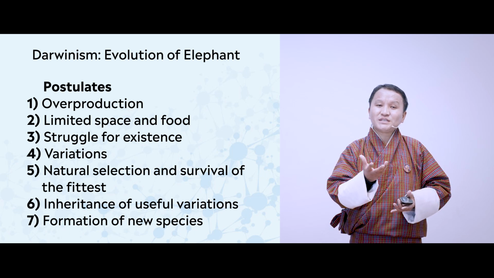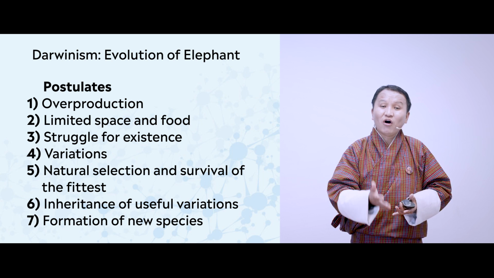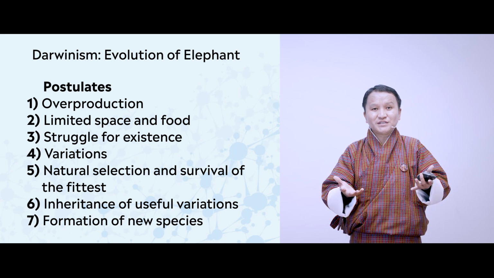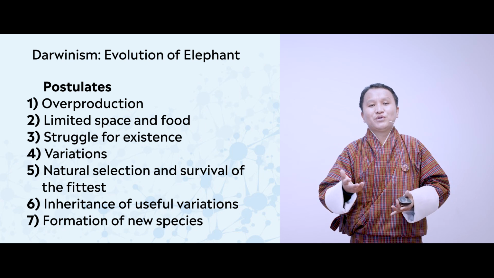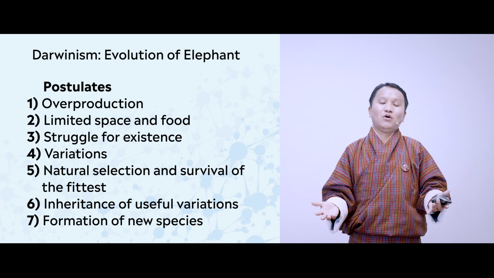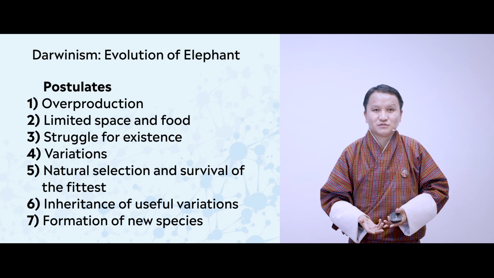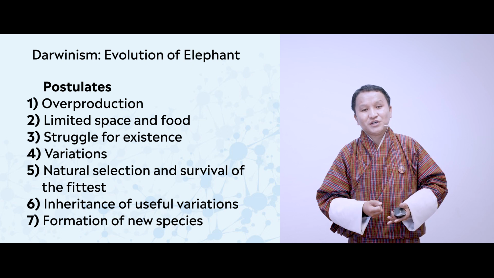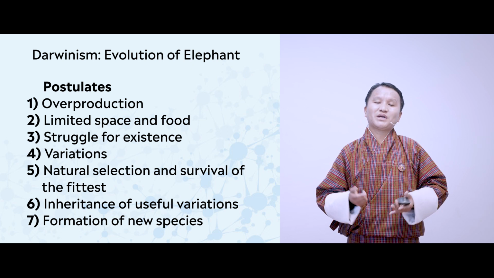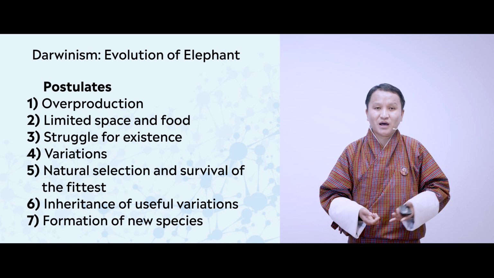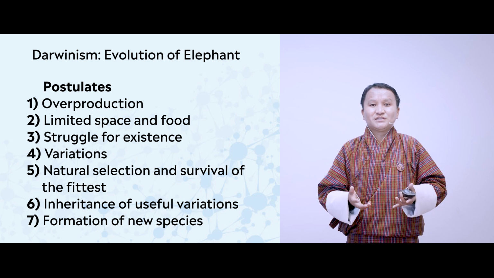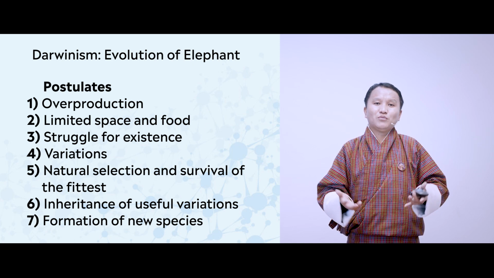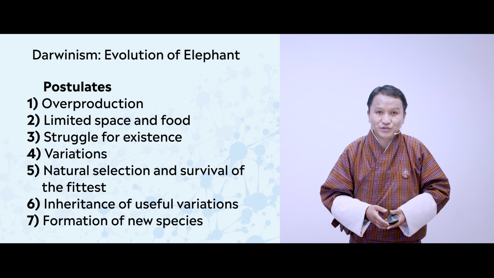In the apple, you will see many seeds. If all the seeds are sown, and then if it germinates and becomes a new tree, within few years you will find that whole of Bhutan will be filled with apple trees. In the same manner, in the orange you might have seen so many seeds. Each seed has the capability of becoming a new seedling and a mature plant. But if all these seeds grow up and become a mature plant, within few years you will find that almost all part of Bhutan will be filled with orange trees.